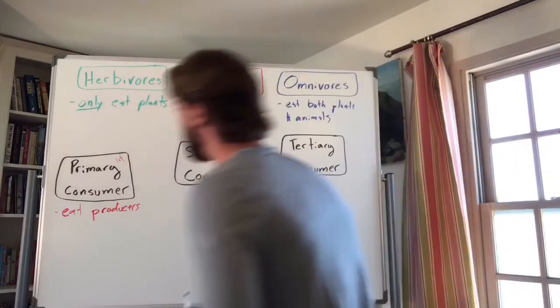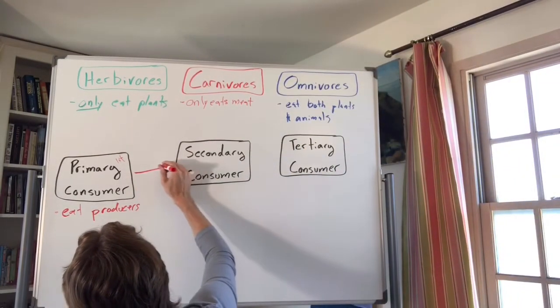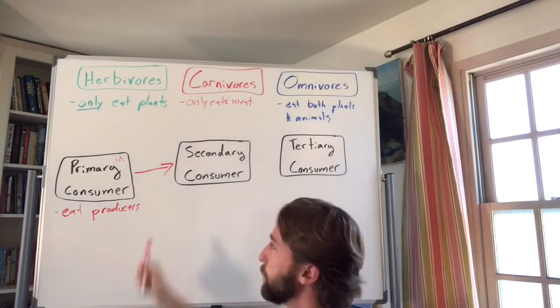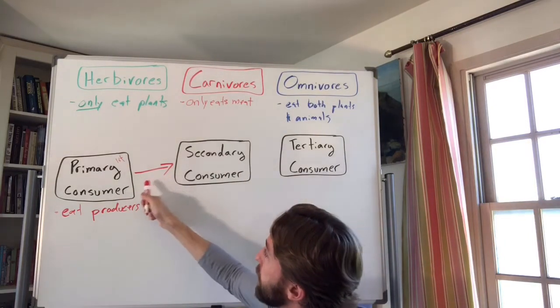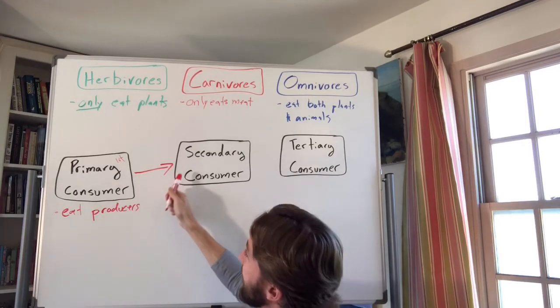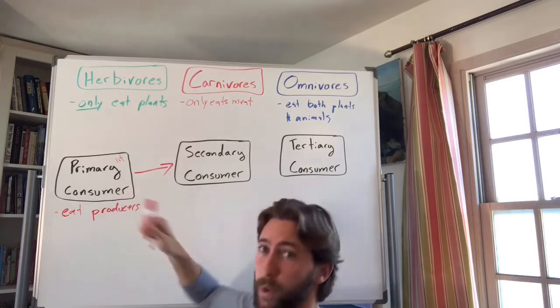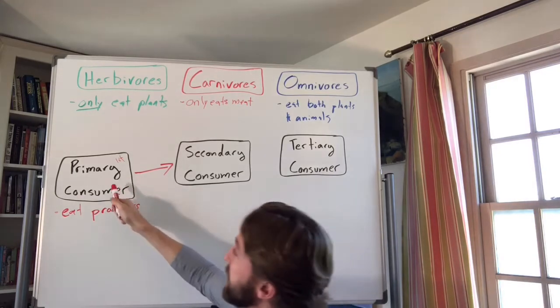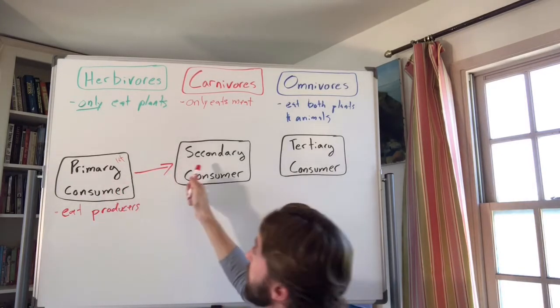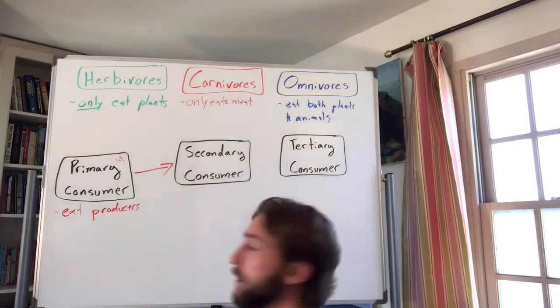So secondary consumer actually gets its energy from a primary consumer because it eats a primary consumer. You'll notice I'm drawing the arrow towards the secondary consumer because the arrow doesn't show what eats what. It's not saying the secondary consumer eats the primary consumer. What this arrow represents is that energy is going from the primary consumer to the secondary consumer. So the arrow shows the direction of energy flow, right?